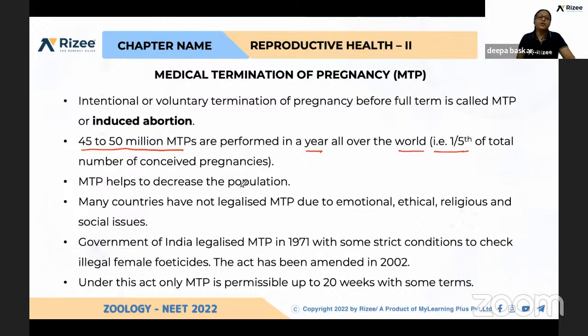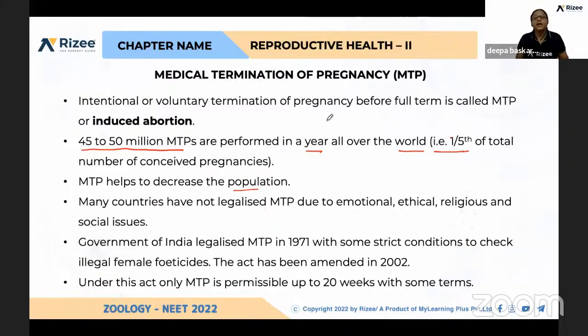So MTPs help to decrease the population. That is one advantage. But female feticide is also happening. The other advantage of this MTP is we can avoid immature fetus, that is, handicapped babies can be avoided. Other genetic disorders can be identified in the fetus itself and aborted. So these are the advantages of induced abortions.